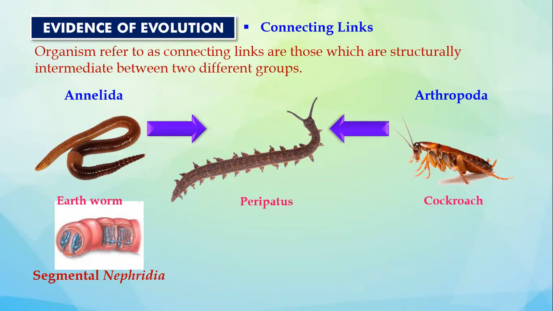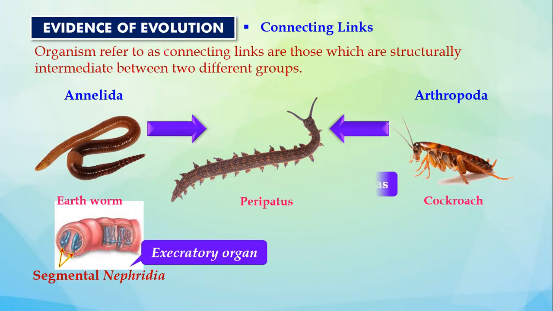So phylum Annelida, this group called Annelida, they have got segmental nephridia. These are the organs of excretion. Peripatus ke paas bhi, or rather the peripatus also has segmental nephridia. So can I say one feature is matching with both of them?